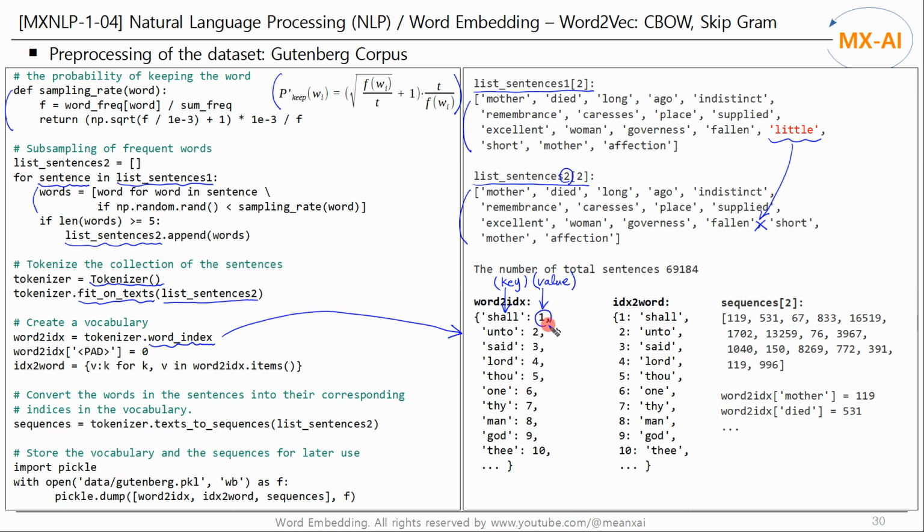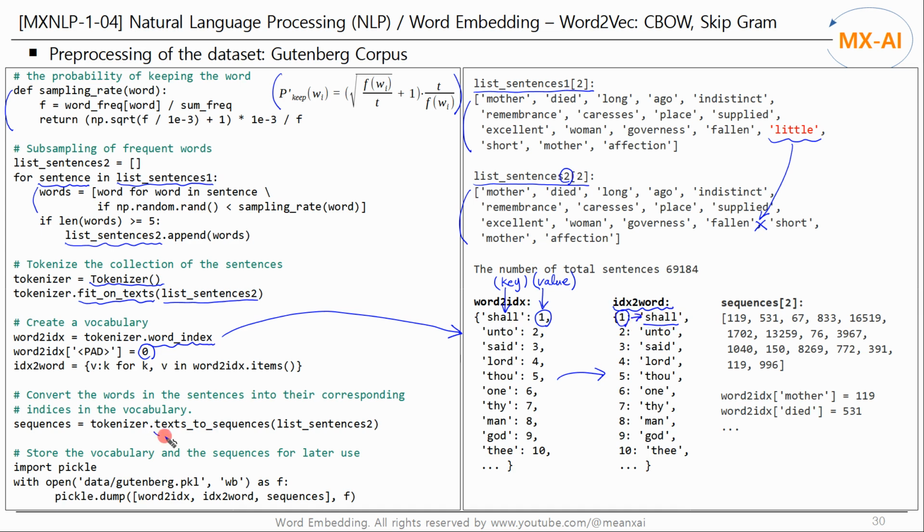The index starts from 1. Index 0 is reserved for padding. If we switch the keys and values in this dictionary, it would be as follows. This dictionary allows you to look up words using integer indices as keys.